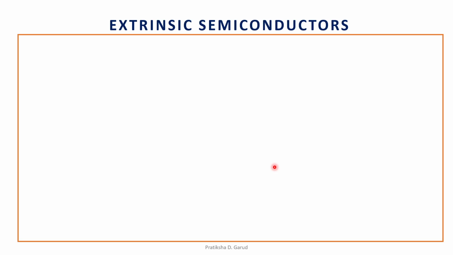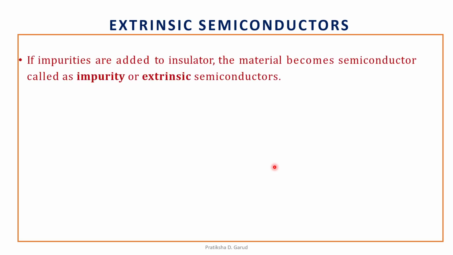We have the second type, the extrinsic semiconductors. What we have seen is that the intrinsic semiconductor is the pure semiconductor. In extrinsic, if impurities are added to the insulators, that means the non-conductors, the material becomes a semiconductor, which is called an impurity or extrinsic semiconductor. That means these extrinsic semiconductors are the impurity semiconductors.